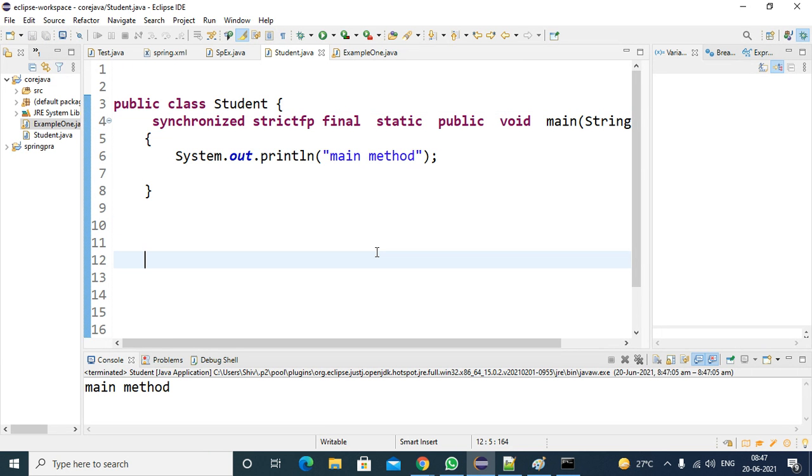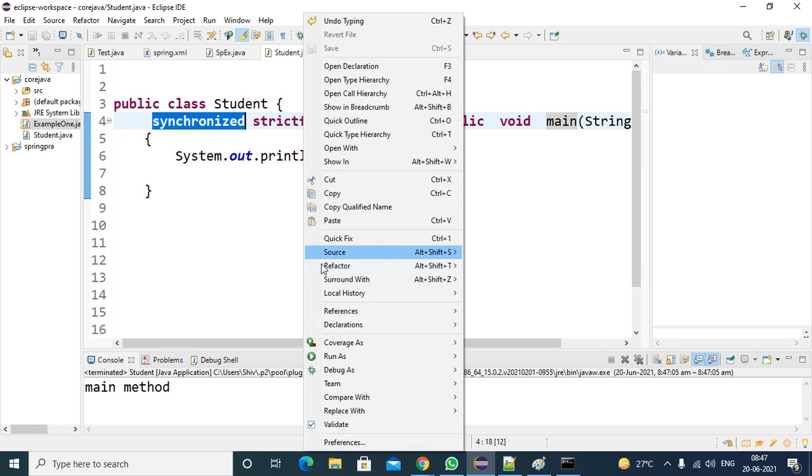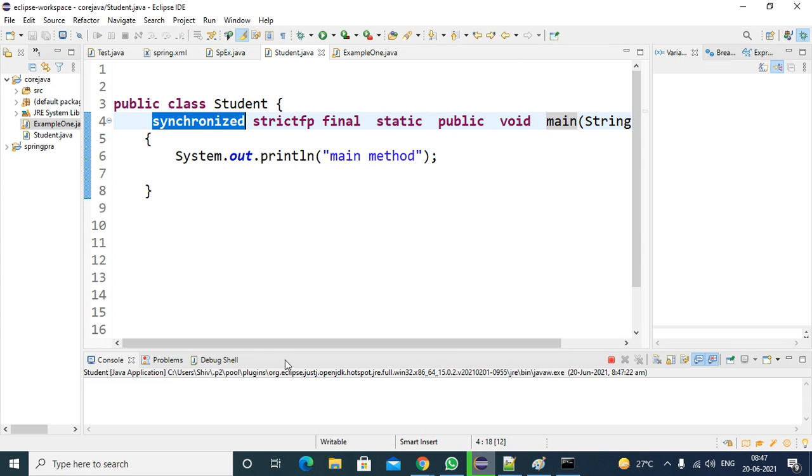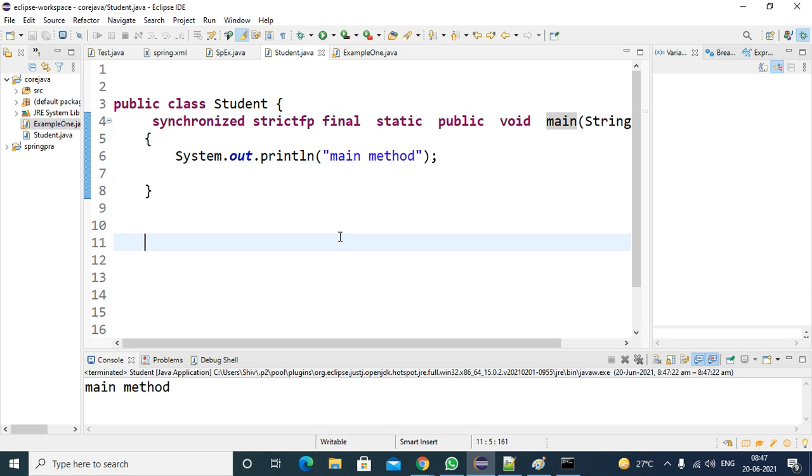If multiple threads are executing and you want to give the chance to only one thread to execute this main method at a time, you can define this method as a synchronized method, no problem. So by using the synchronized keyword also, you are able to execute the program successfully. By applying all these changes, you are able to execute your program for the main method. So I hope you now know how to write a main method in different ways.